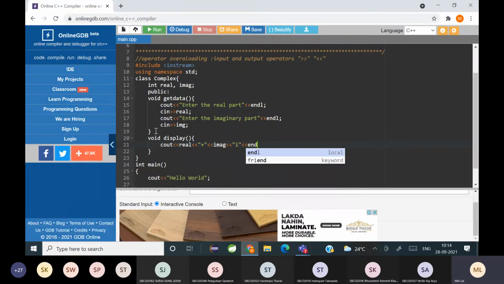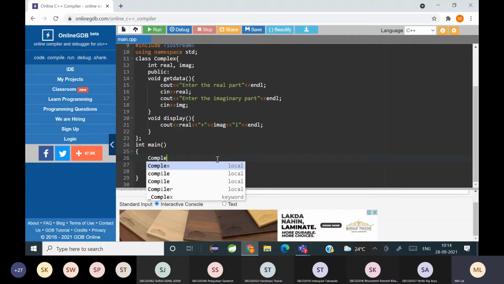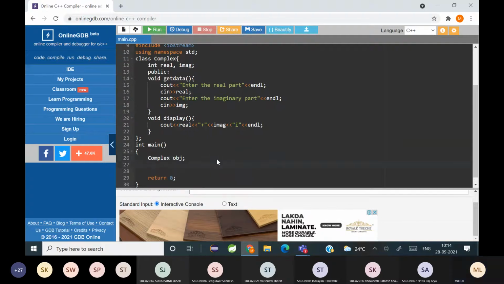Okay, so this is for display. Closing the class, and here I create a complex object and I write object dot get data and object dot display.